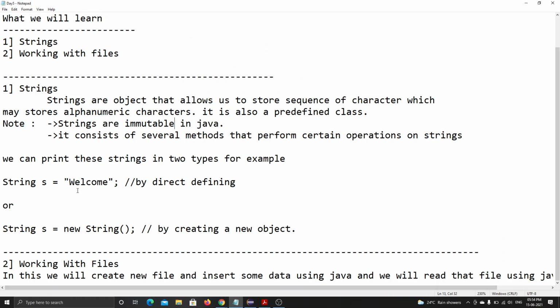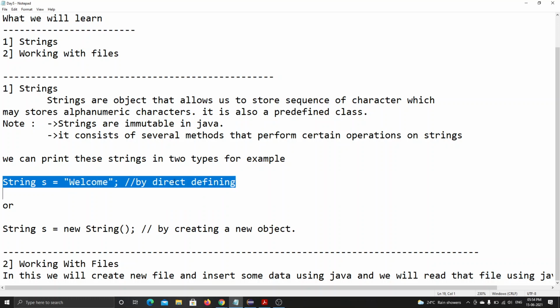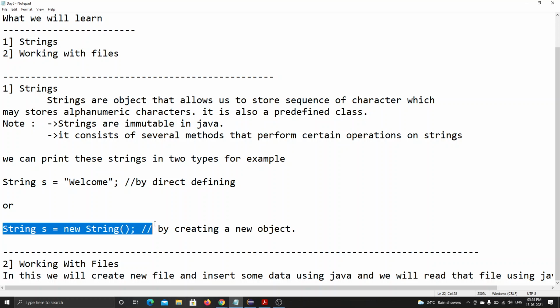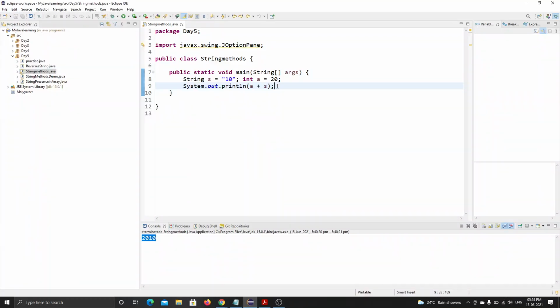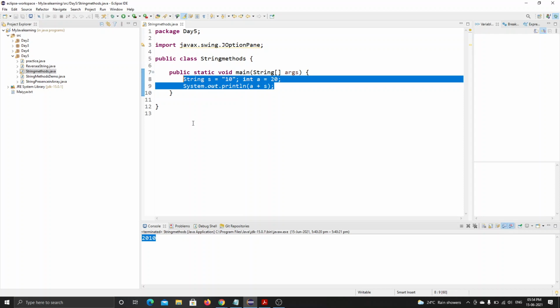See, now we can print the string or store the string or declare the string, whatever it may be. It can be stored or initialized in two ways: by direct defining, or we can use the new object by creating a new object. Let's see both of them and how they work.